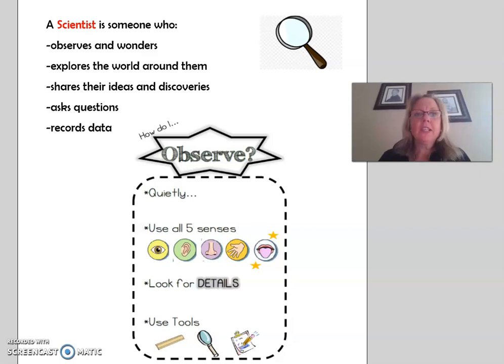Hello, kindergartners. This is a science lesson found on scorecard number 7 on Monday. You are going to be a scientist today.